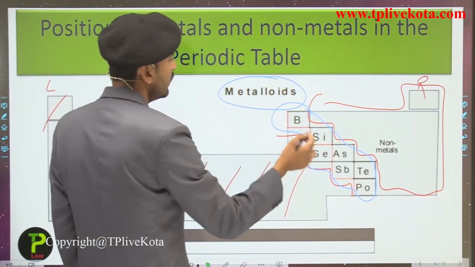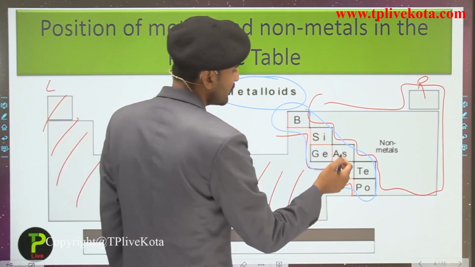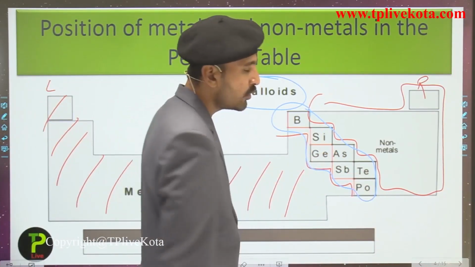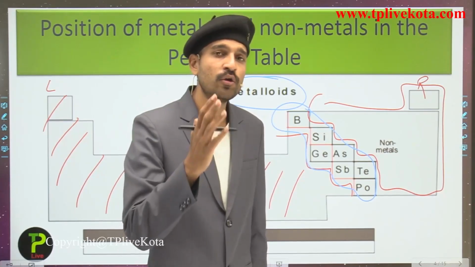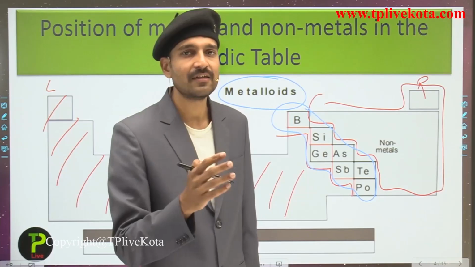Metalloids is the name given to these elements, that is boron, silicon, germanium, arsenic, antimony, tellurium and polonium. In some of the books polonium is not considered as a metalloid, while in some books it is considered as a metalloid.